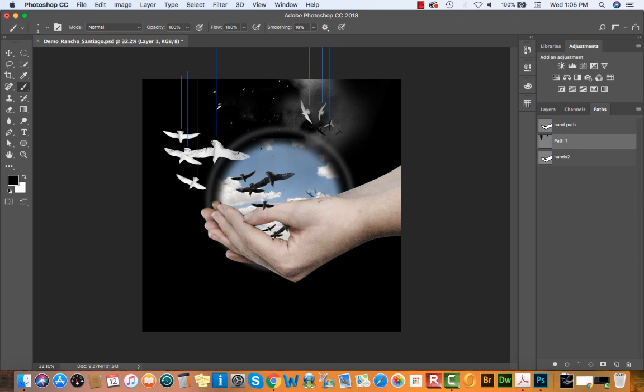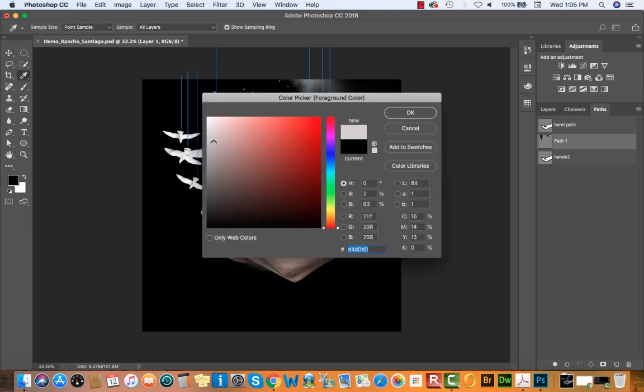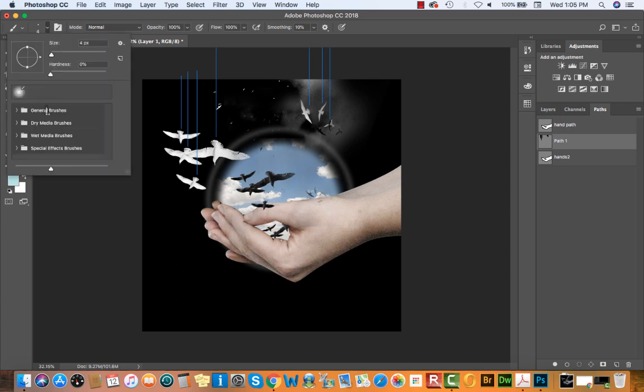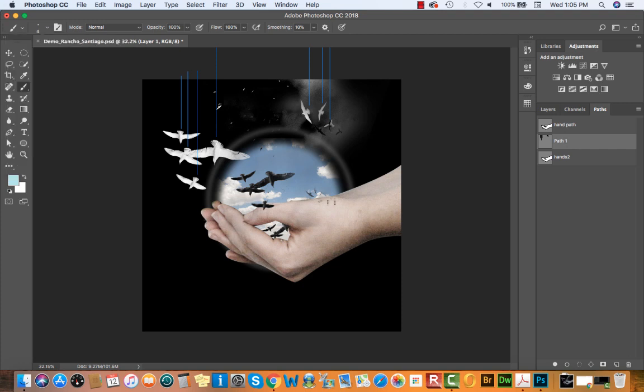Okay, I'm going to change my brush color to a really faded gray. You could even choose a blue if you wanted. Faded blue. Whatever color you like, but know that it's going to be using whatever these brush settings are. And you could even use brush shapes, so don't feel obliged to always use circular. There are a lot of different brushes here. You can even look at special effects brushes and see what those do. Those can also be really interesting applied across a path. So you're free to experiment, of course.